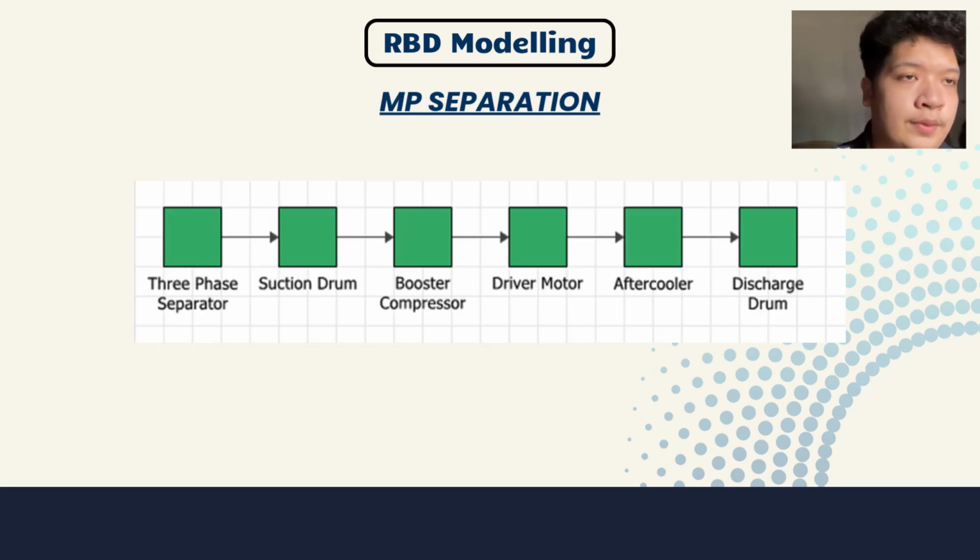First, let's look at the MP separation unit. It's pretty standard. All of the blocks are modeled to be able to fail, as there is data supporting each of the blocks in the Excel. The system consists of the 3-phase separator, the suction drum, booster compressor, the driver motor, aftercooler, and lastly the discharge drum.